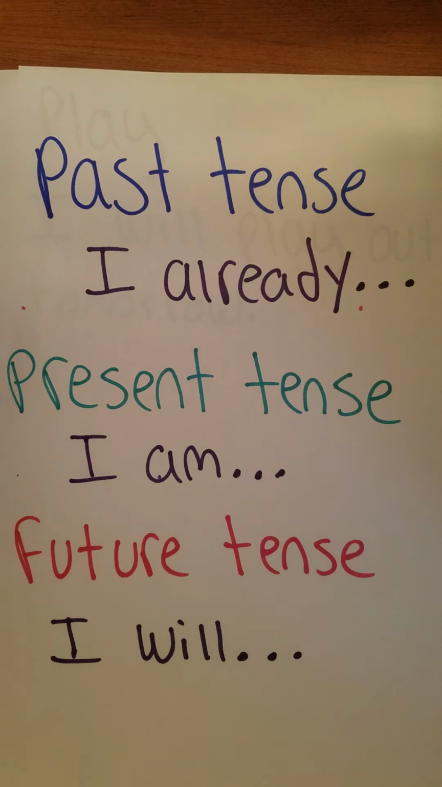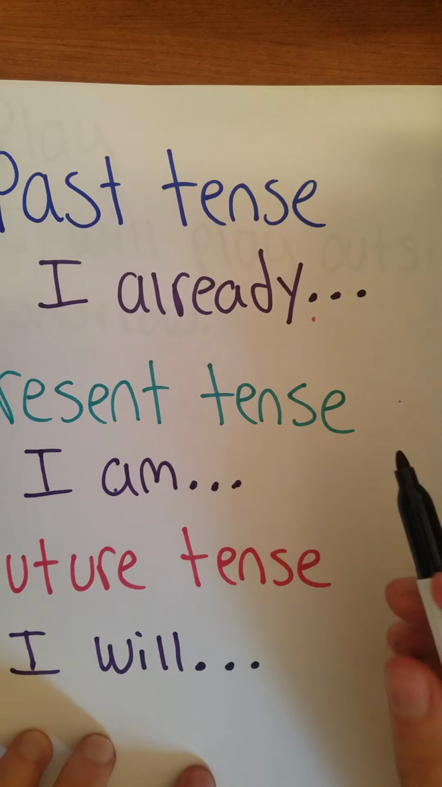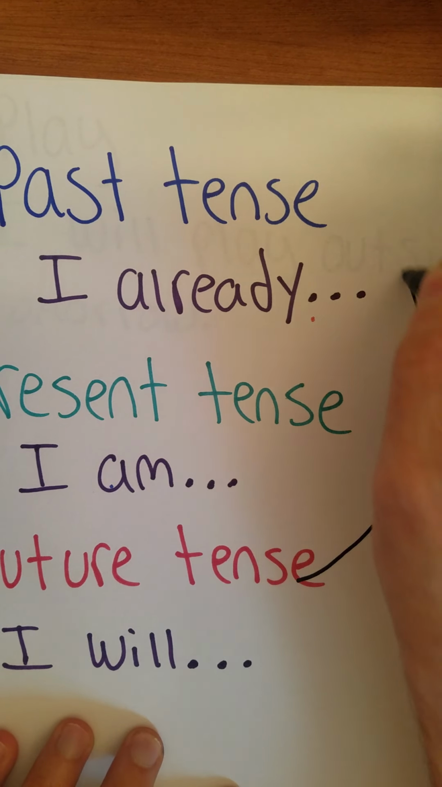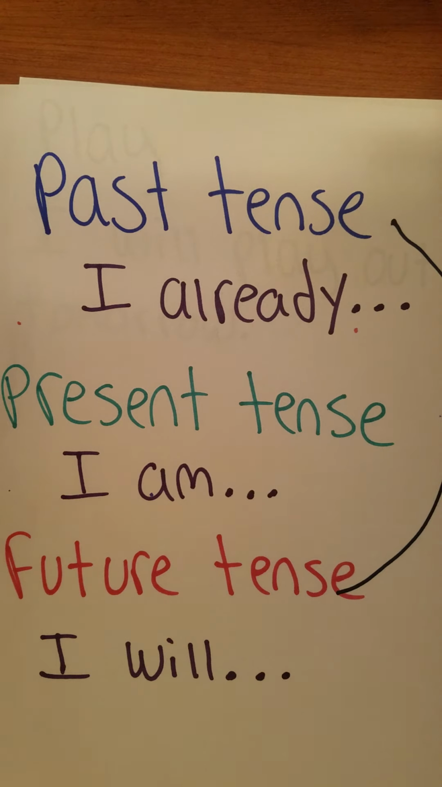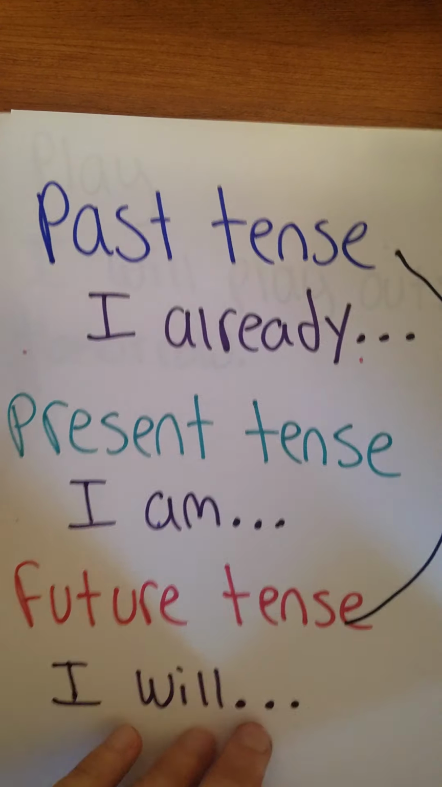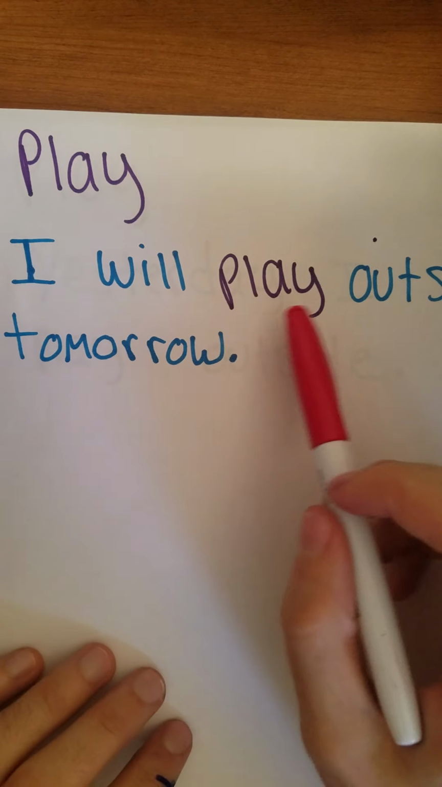Today, we're going to focus on changing future tense words into past tense words. And we're going to do that by adding ED. Let's take a look at our first word, play. And we have a sentence using play. I will play outside tomorrow.